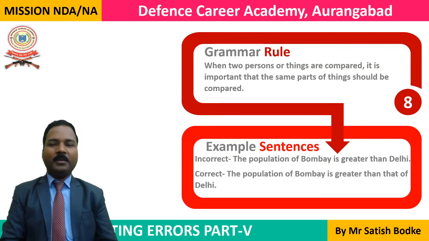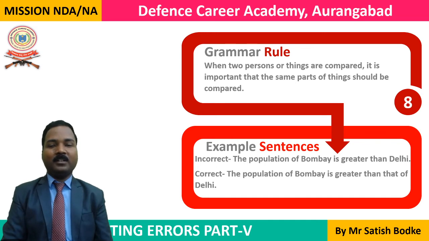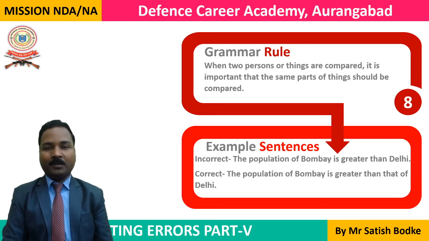In rule number 8 we can see that when two persons or things are compared, it is important that the same parts of the thing should be compared. And this kind of question has appeared many a time in the ND examination. We generally commit this mistake. Let's go directly to the example to understand it more clearly. The population of Bombay is greater than Delhi. What is greater than what? That is important.